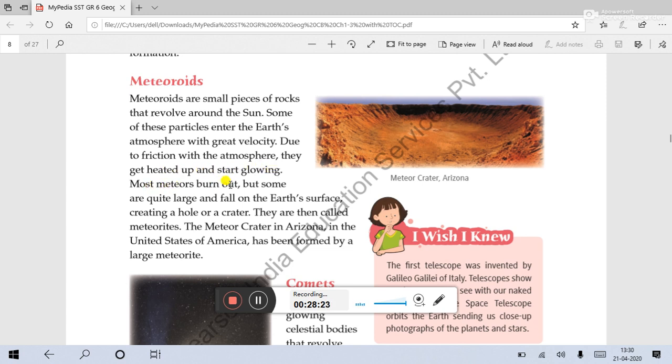Most meteors burn out in that extreme heat, but some are quite large and fall on the Earth's surface, creating a hole or a crater. As I told, the hole which is created by the falling meteoroids is called the crater. The picture is of the meteor crater in Arizona. They are then called meteorites. The meteor crater in Arizona in the United States of America was made by a large meteorite.